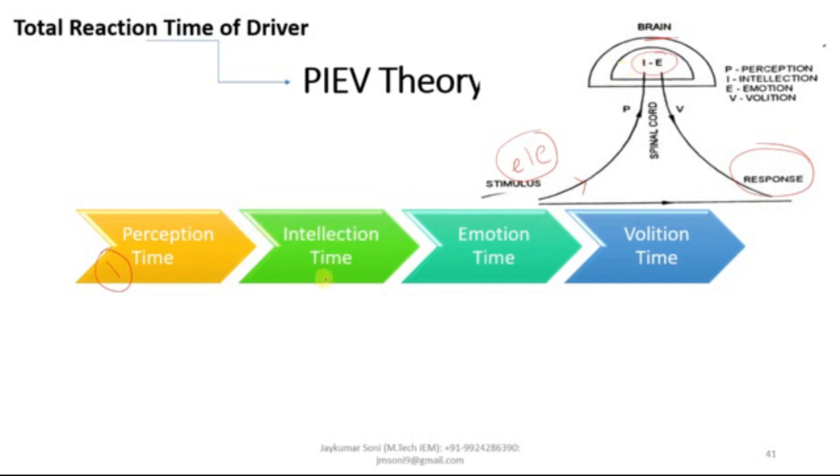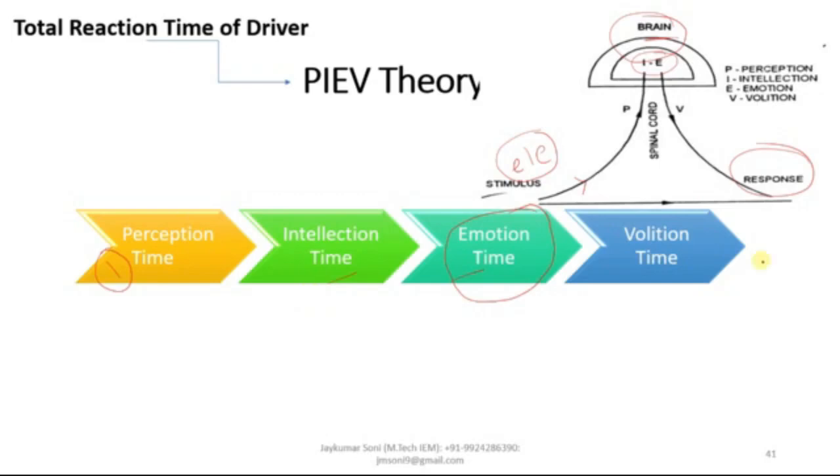Now the intellection and emotion will take place. What is this intellection time? It is the time required to understand the situation. The brain will try to understand what the obstruction is, what can be done, what cannot be done. Many times you may suffer from certain emotions while taking this decision. So, emotion time is the time elapsed during the emotional sensation and disturbance, such as fear, anger, etc., with reference to the situation.